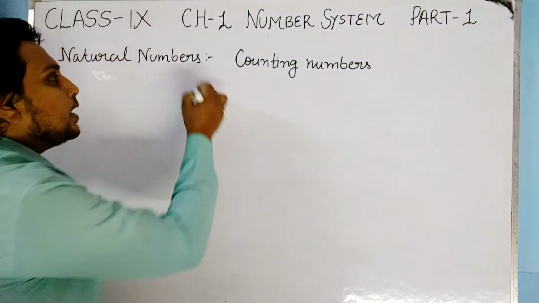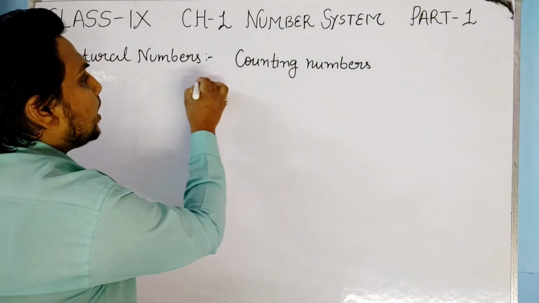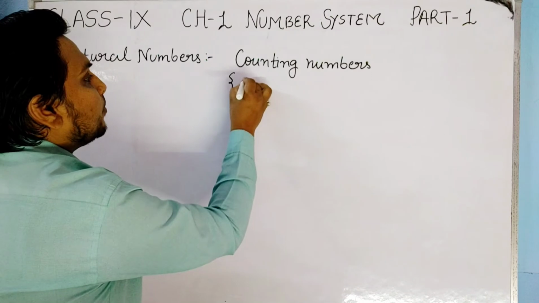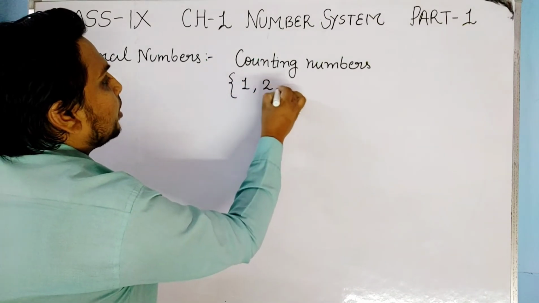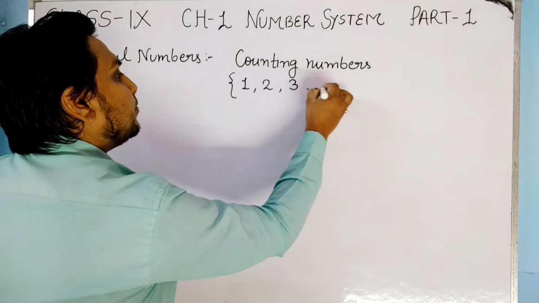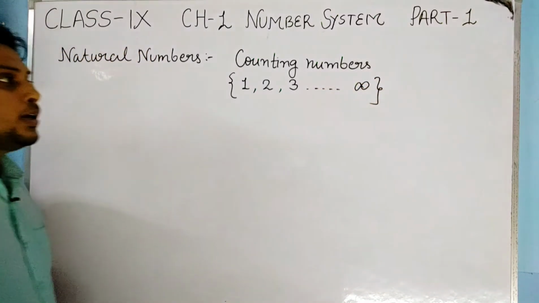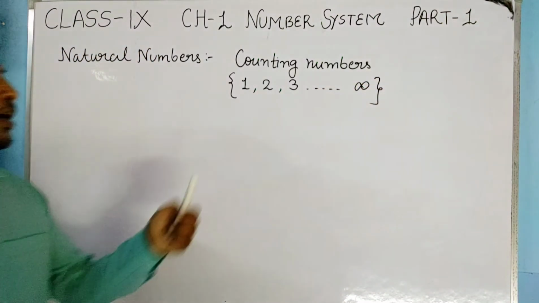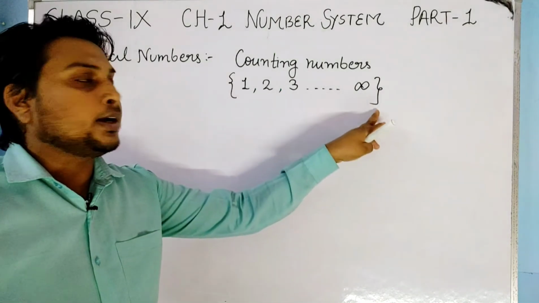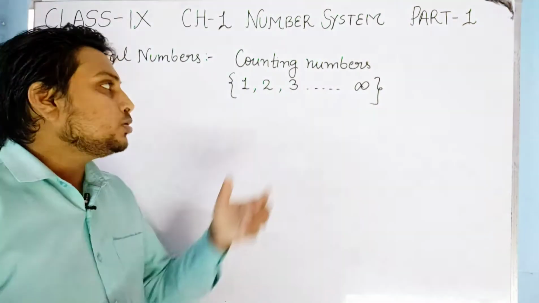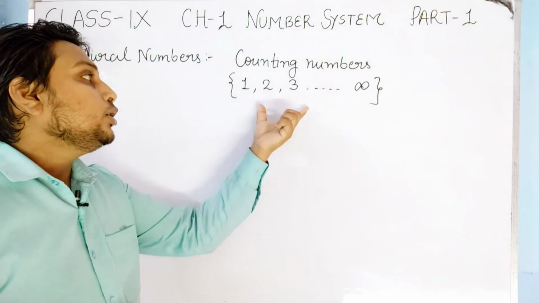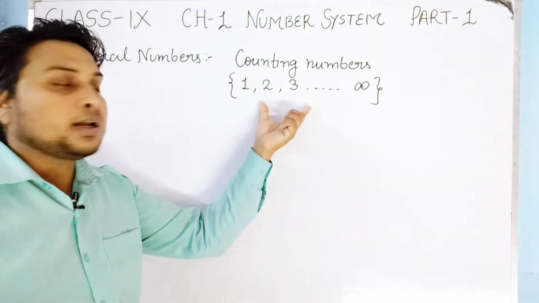So what we say about natural numbers is that the counting numbers starting from 1, till infinity, are known as natural numbers. This is the sign of a set, where we collect all the same type of numbers.